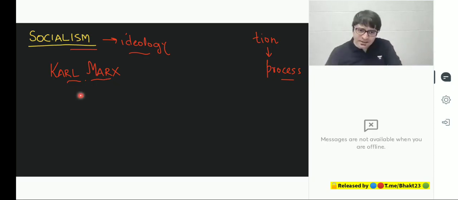But be that as it may, Karl Marx says that history passes through various stages. And he says there are 6 stages to human history. The first stage starts with primitive communism. What is this primitive communism?